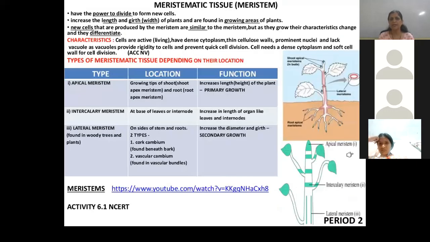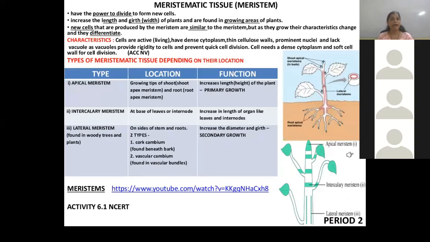Now this meristematic tissue, those tissues which have the ability of cell division, which make copies of themselves, are present in the growing area. They have three types: apical meristem, intercalary meristem, and lateral meristem. So apical meristem is present in the growing tip of the shoot.